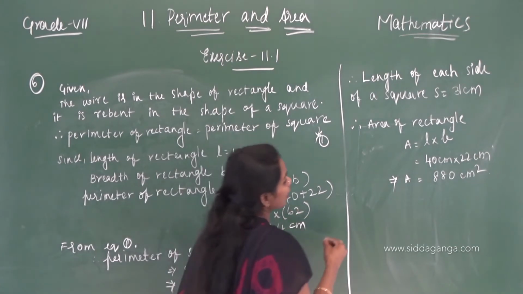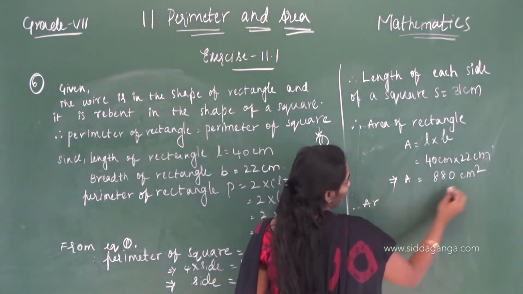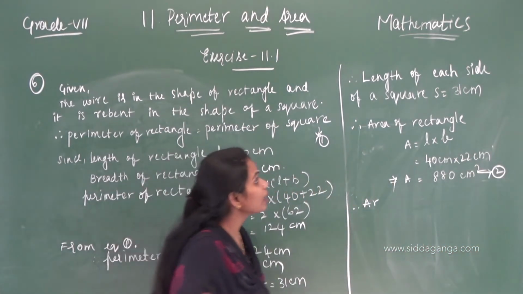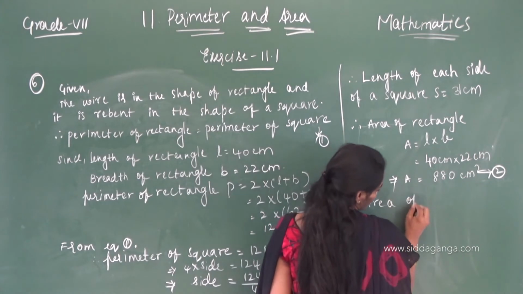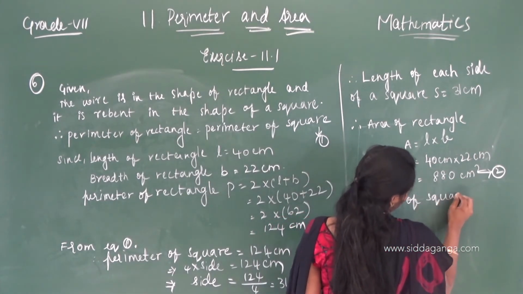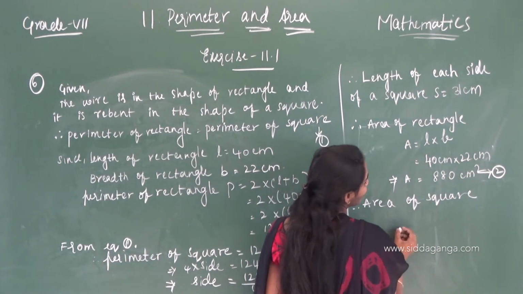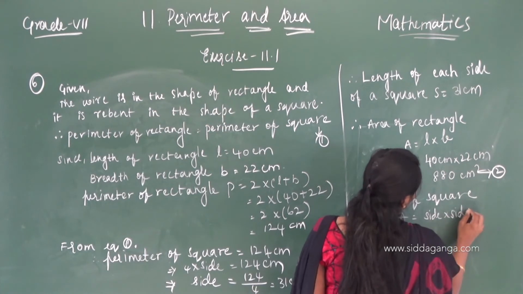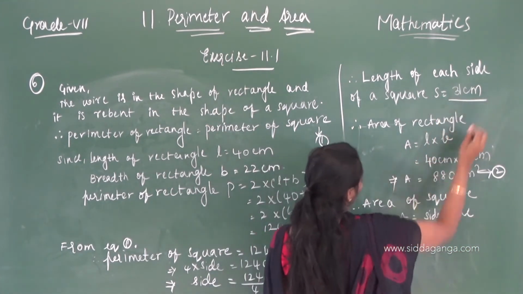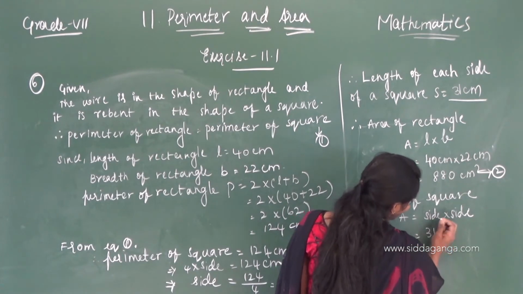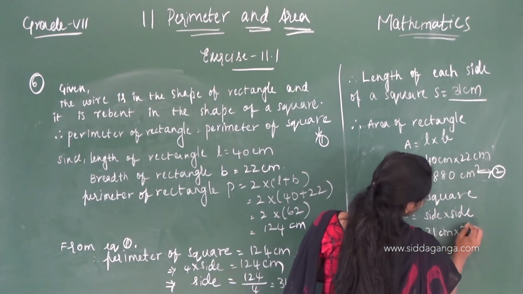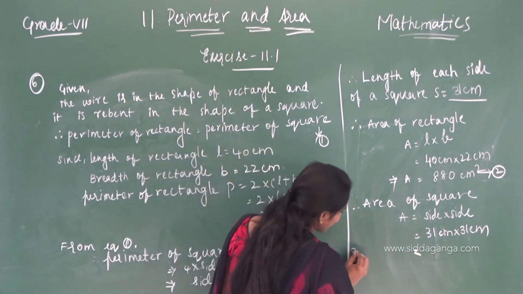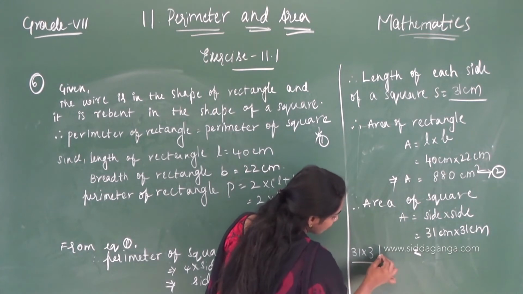Okay, and this you have to consider as equation 2. Now area of square. What is the formula to find the area of the square? Side into side. What is the length of the side? 31 centimeters into 31 centimeters. Just do the calculation of 31 into 31.